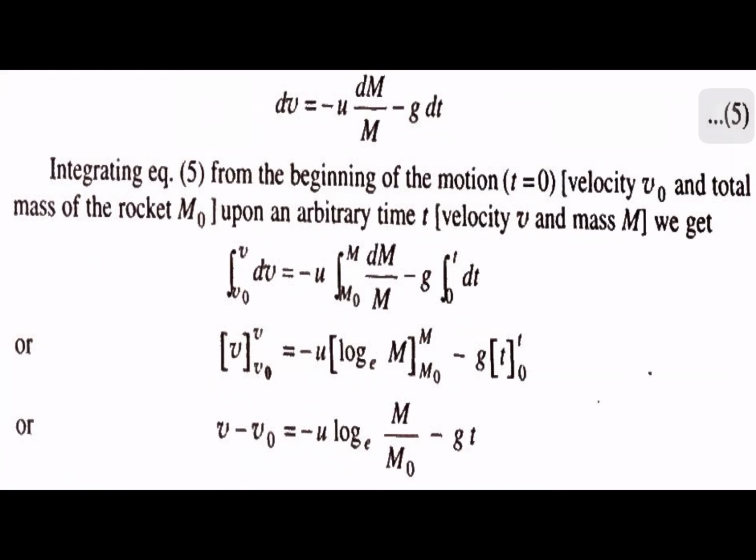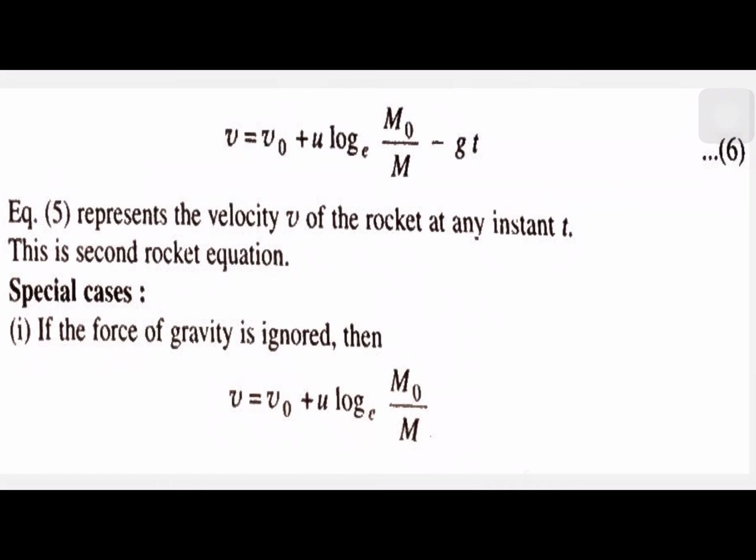So upon the arbitrary time t, we get integral v naught to v dv equal to minus u into integral m naught to m dm by m, minus g into integral 0 to t dt. Therefore v from v naught to v equals minus u into log natural m naught to m minus g into t from 0 to t. V minus v naught equals minus u into ln m by m naught minus gt. V equals v naught plus u into ln m naught by m minus gt. Equation 5 represents the velocity v of the rocket at any instant t. This is the second rocket equation.